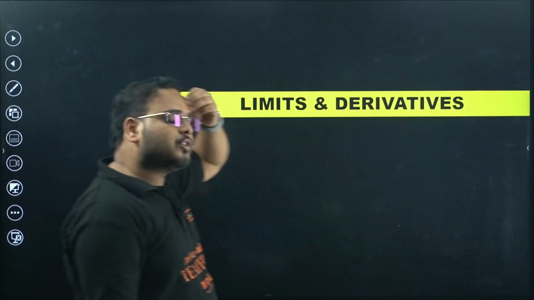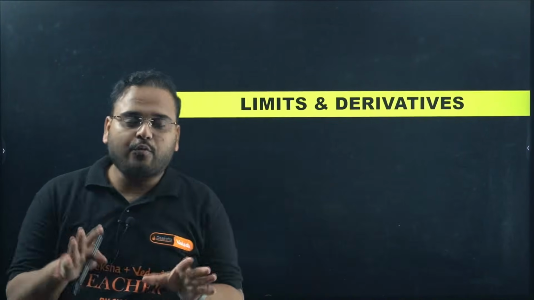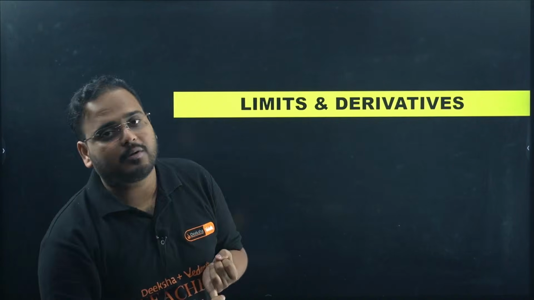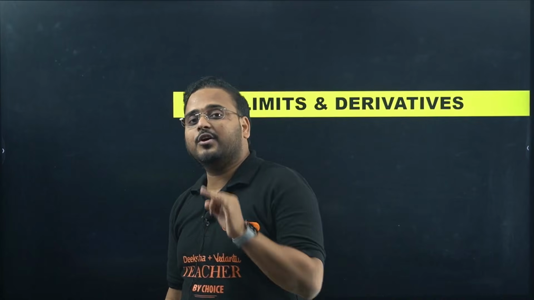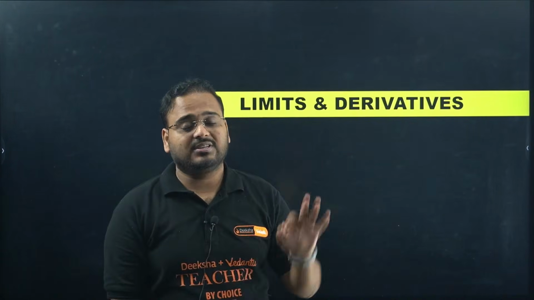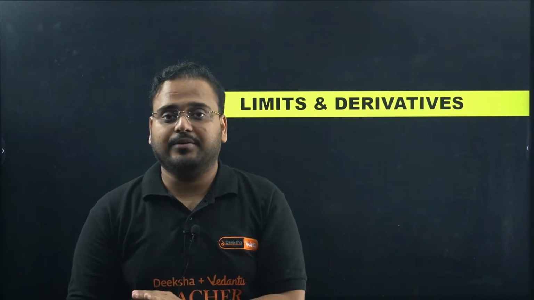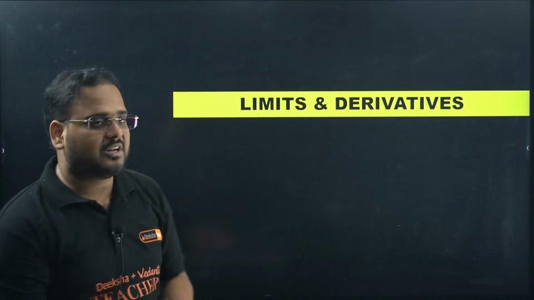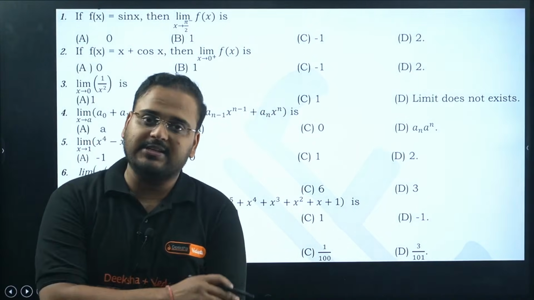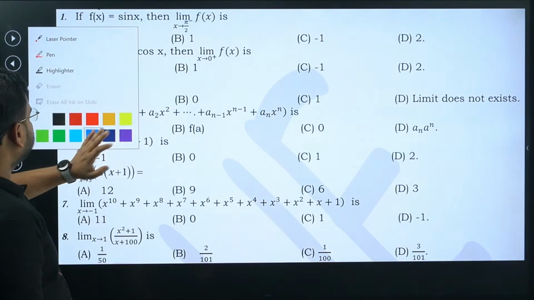Next. Now we're going to solve the questions on limits and derivatives. So far we have covered 3 chapters. We have covered your binomial theorem. We have covered your sequences and series, and we have covered questions on conic section. I have told you guys, I'm repeating again, your formulas are the king over here. Now it's time to solve questions on limits and derivatives. Let's start. Next. So we are dealing with limits and derivatives. Let's see the questions one by one.